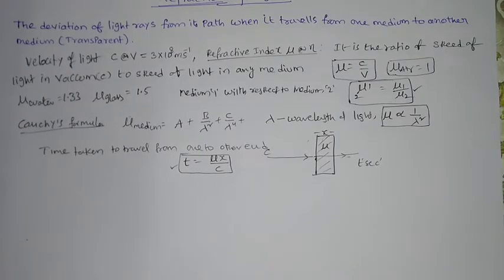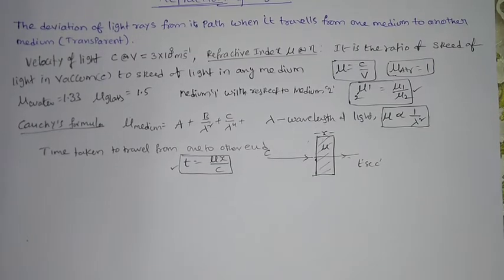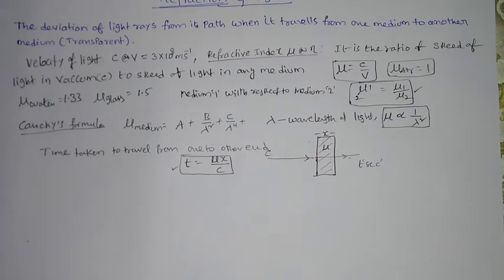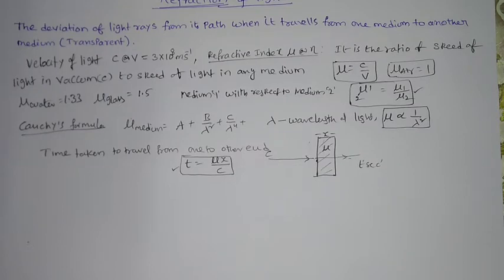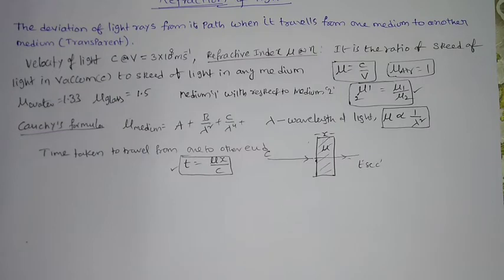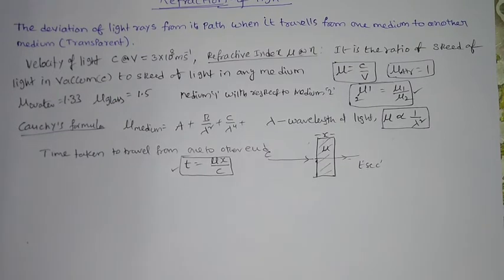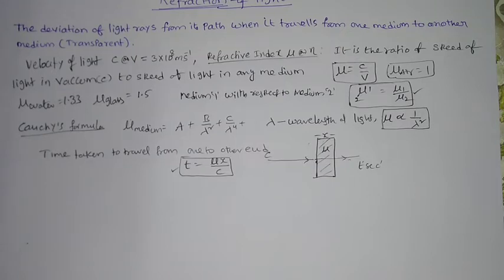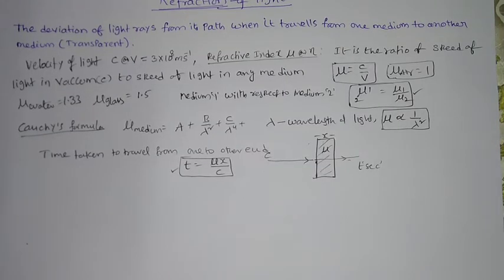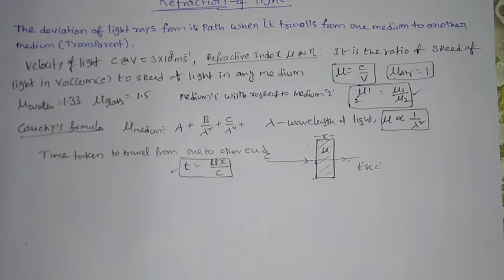Now we discuss what happens when the light ray is traveling from one medium to another medium. Basically we have two types of mediums, a denser medium and a rarer medium. These mediums are classified depending on their optical density. If the medium is full of molecules, then we can say it is a denser medium. In general, air can be considered as the rarer medium, whereas glass and water are all considered as denser mediums. So depending on the condition given in the question, you can use that.